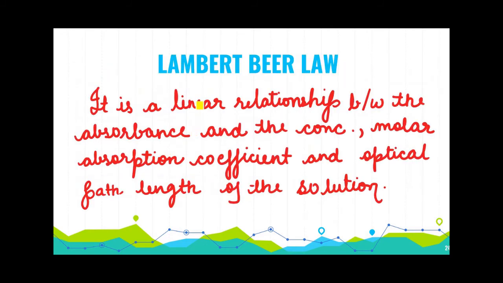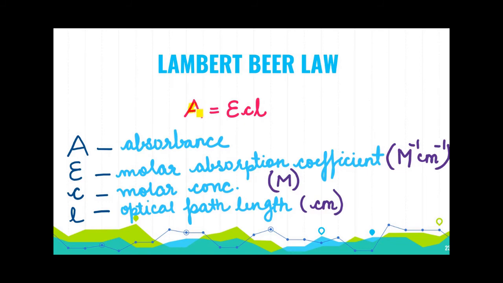If we sum up the Lambert-Beer law, it is the linear relationship between the absorbance and the concentration, the molar absorption coefficient and the optical path length of a solution. So here is the equation. Absorbance, which is unitless, is equal to the molar absorption coefficient times the molar concentration of the solution times the optical path length. The units are: epsilon is denoted per molar per centimeter, molar concentration is in capital M, and the optical path length is in centimeters.